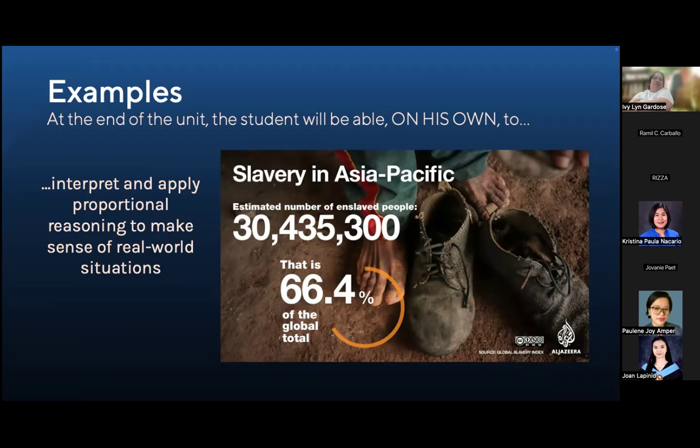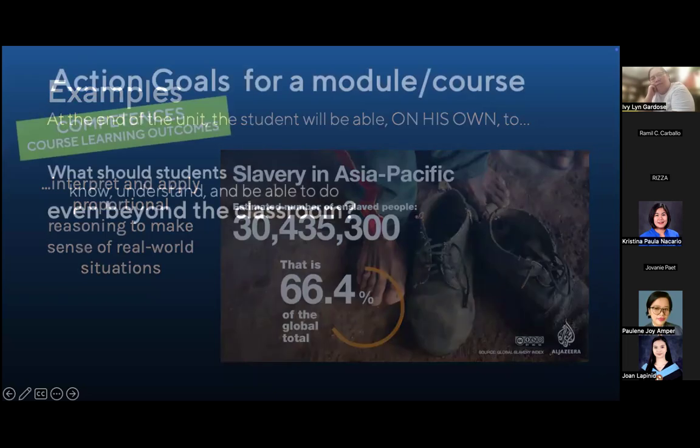Children, do we still have slaves today? In Asia Pacific, 30 million? Is that a big number or a small number? And then the children will say, it sounds like a very big number. How do you know it's big? Because it's more than half of the global total in Asia Pacific alone. So by using percent, you're teaching them to make sense of real world data, right?